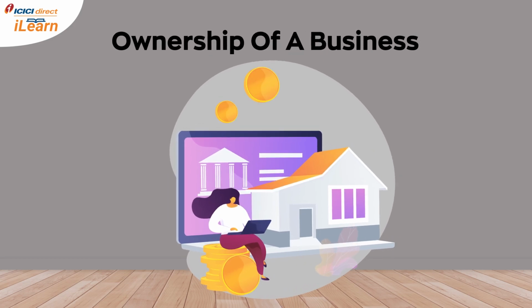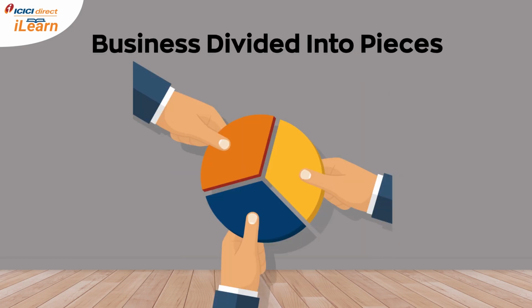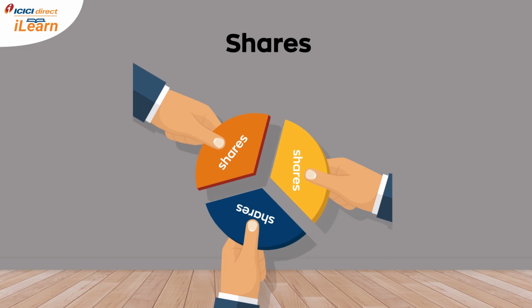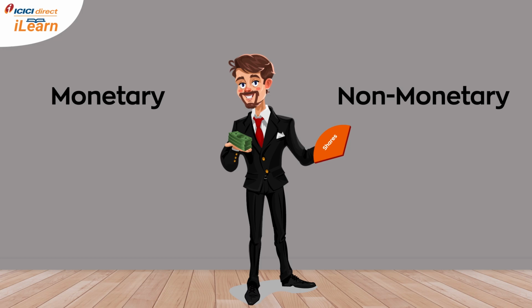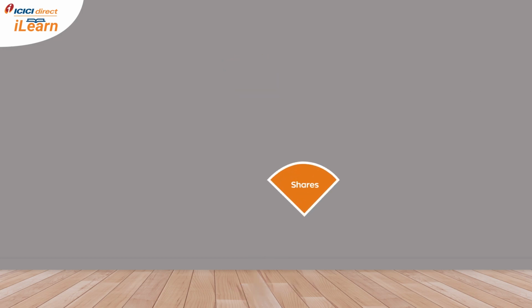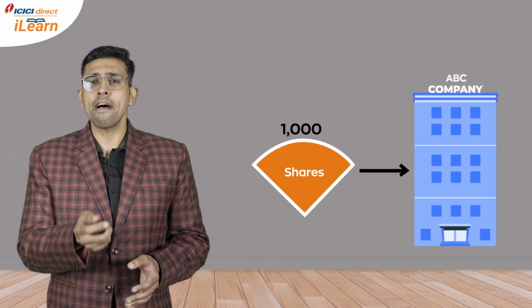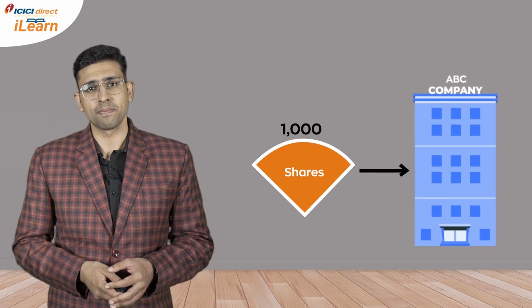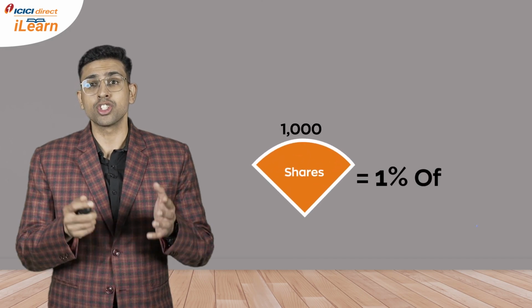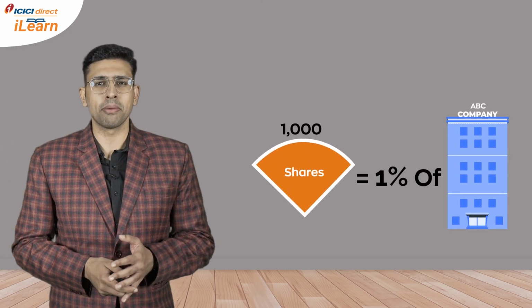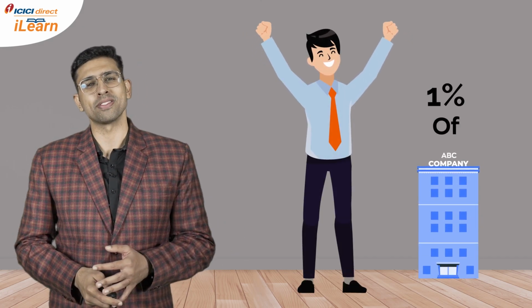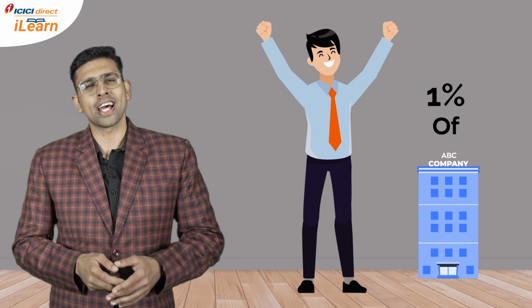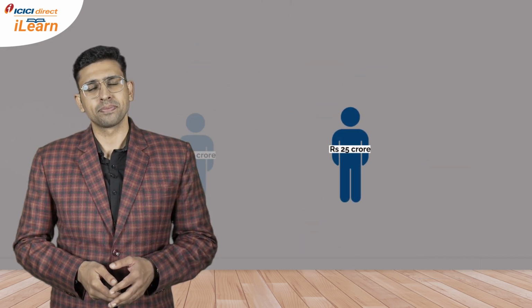Equity is basically the ownership of a business. A business is divided into pieces called shares, and these shares are subscribed by people in exchange for money or sometimes non-monetary consideration. For example, if I have 1000 shares of ABC company, I am the owner of those 1000 shares. And if these shares represent 1% of the company's capital, I am the owner of 1% of the business of ABC company. For better understanding, we'll see another example.